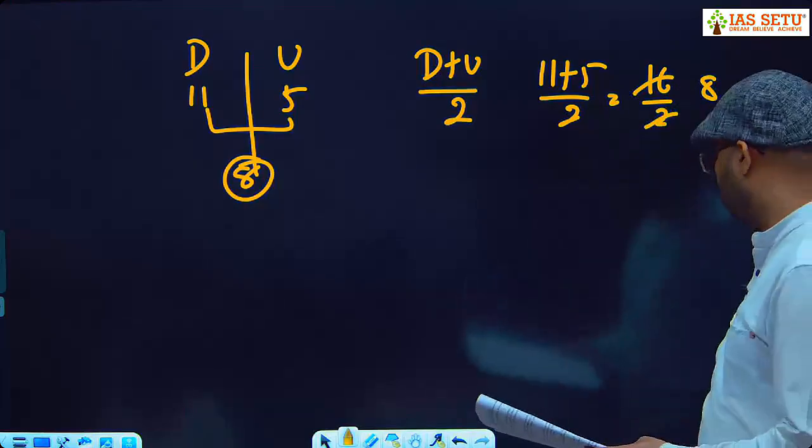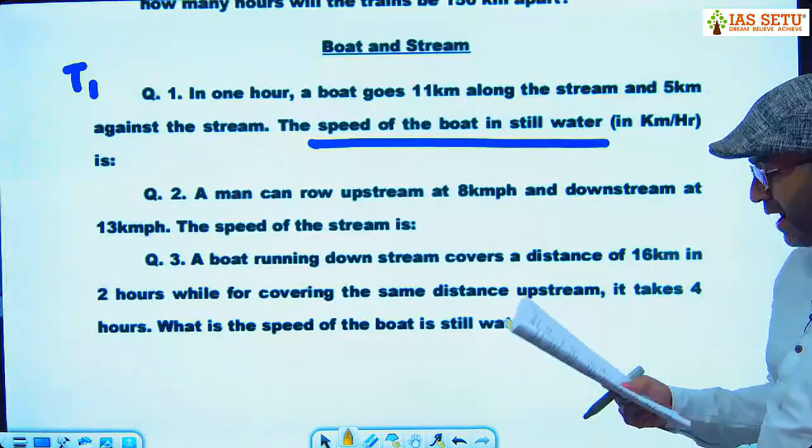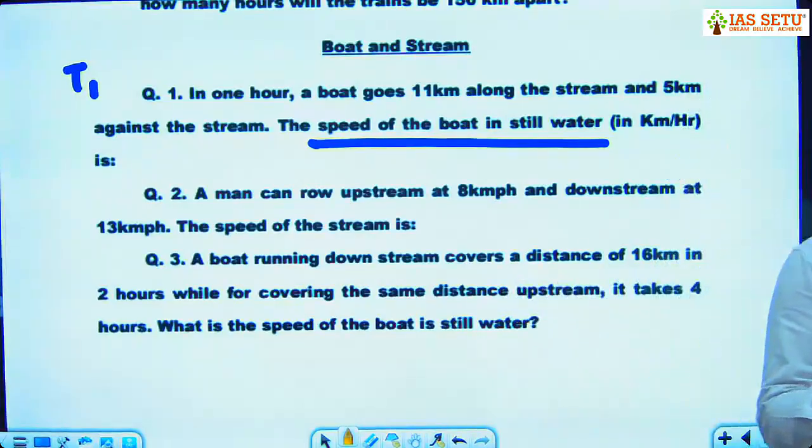Try question number 2. A man can row upstream at 8 km per hour, downstream at 13 km per hour. What is the speed of the stream? Try this question, take your time.